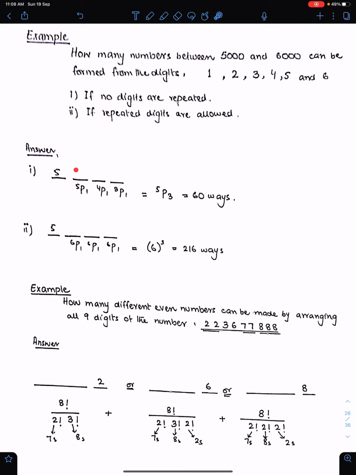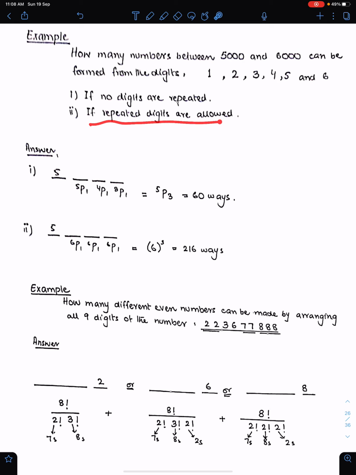Any one from remaining 5 digits can come here. We can have any one from remaining 4, any one from remaining 3. So 5p1 for this digit, 4p1 for this, 3p1 for this, and this means 5p3. We do this when digits are not repeated.